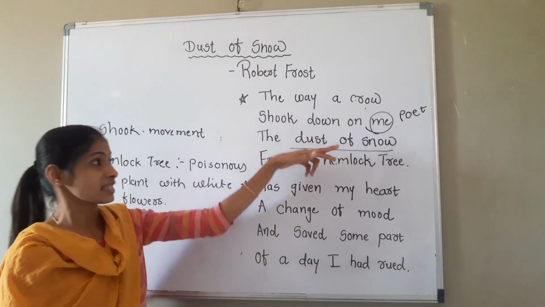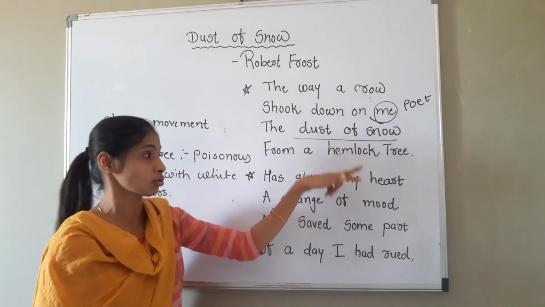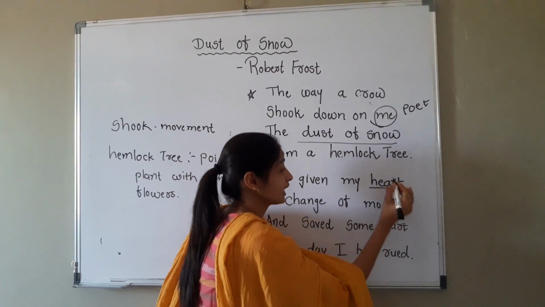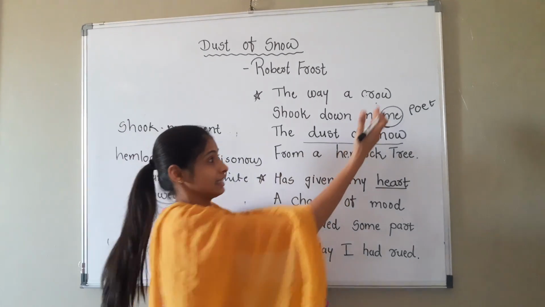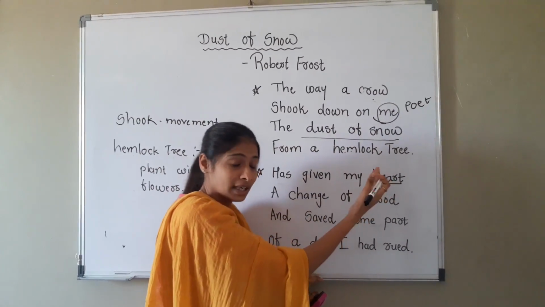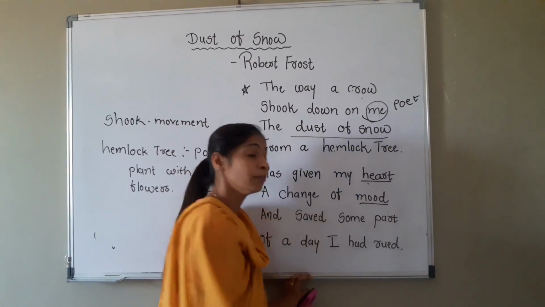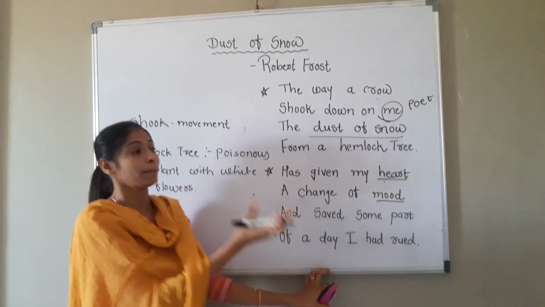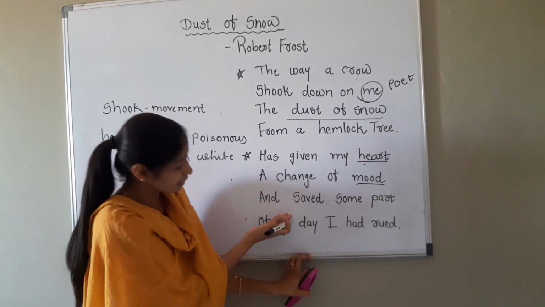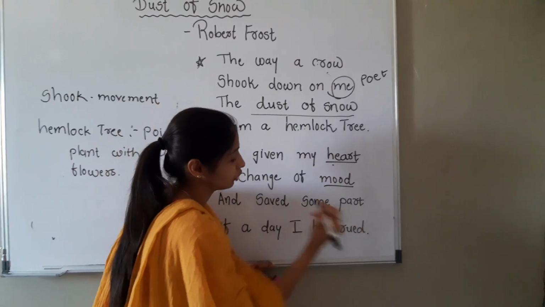That snow falling, which is done by the crow and the hemlock tree, these two negative omens, these two bad omens, changed my heart. He said these two things, which we people also think are very negative. It gives us negative references only, and that only changed my heart and my mood. It means here the poet has taken it positively, because in the last two lines he said, "and saved some part of a day I had rued."